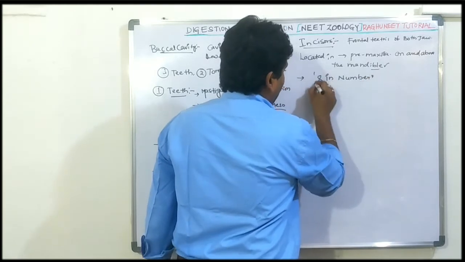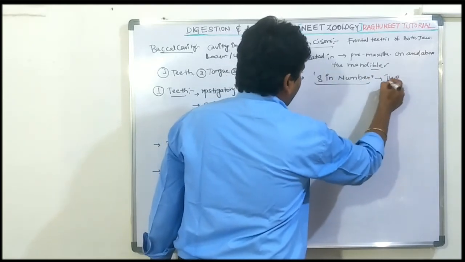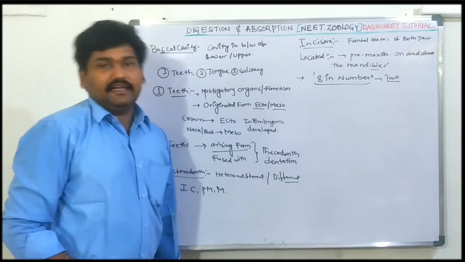How many are there? These are 8 in number in total across the two jaws.